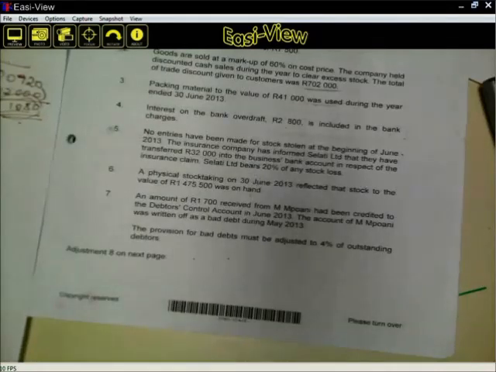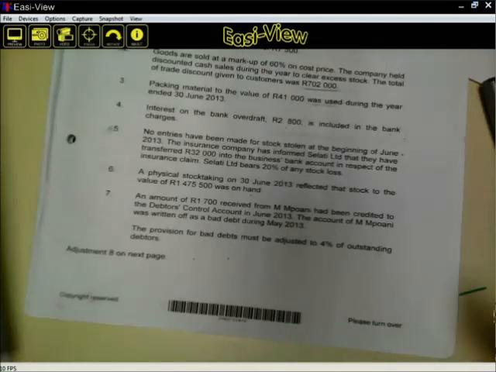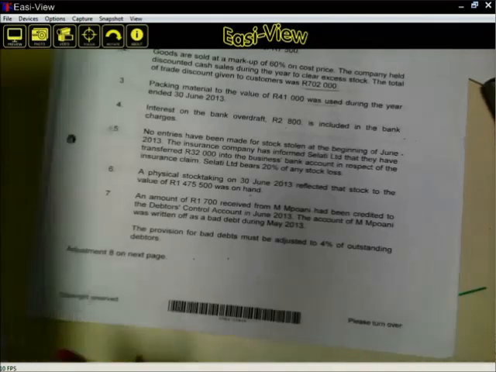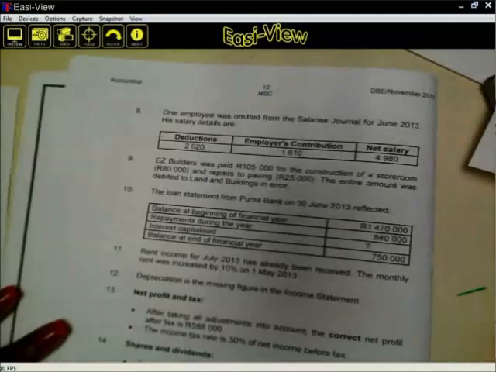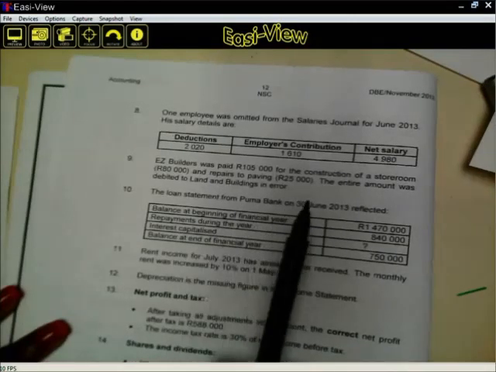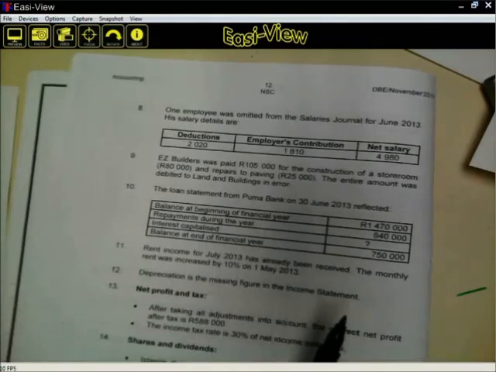Then let's move to the next transaction. I hope it's clear. Provision for bad debts can either be an expense or a profit. It will depend on how much you kept aside and how much the actual money amounted to. Then moving to adjustment 7. Adjustment 7: one employee was omitted from the salaries journal for June 2013. His salary details are as follows.